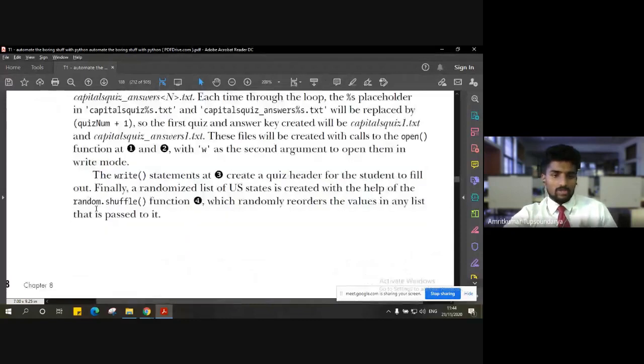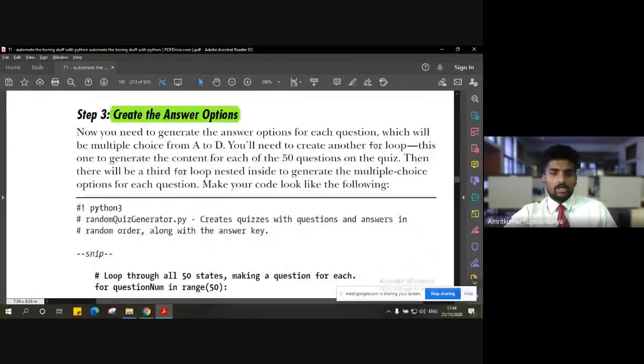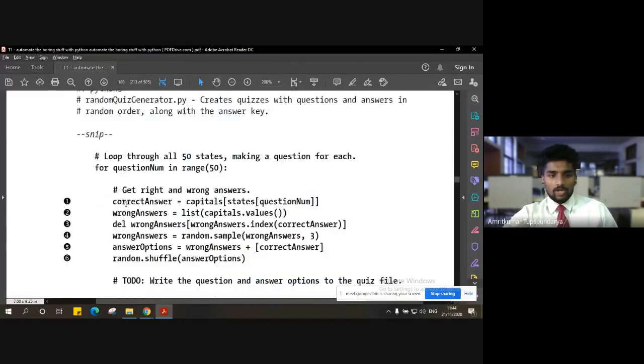Now, once we have this shuffled data, we need to create the answers, which are the right answers and which are the wrong answers, right? So for that, we are going to create a variable called correct answer, which will have the data of all the questions and also the associated answers with this. And we are going to put the wrong answers into a variable called wrong answers from the list of values, right?